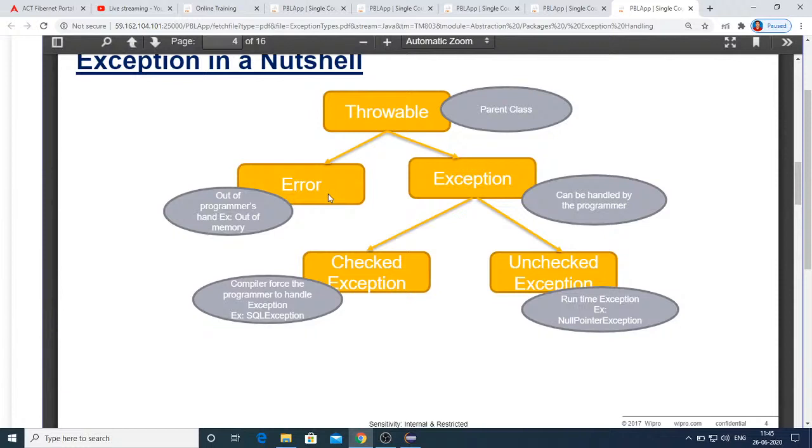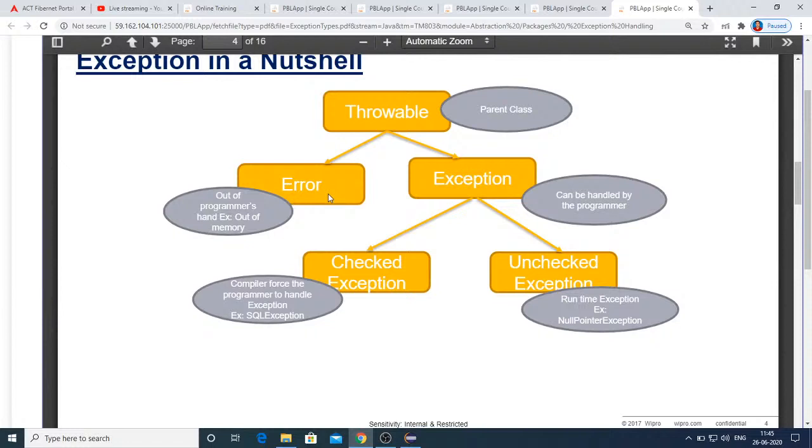The best example for checked exception, you can see here in the manual, SQLException is one of the checked exceptions. The other example is FileNotFoundException. You are trying to open some file, so it has to be handled during the programming itself. What if the file specified by you is not found? That's when you get FileNotFoundException. It is a checked exception. Compulsorily you should include what to do if the file is not found. That's also a checked exception.